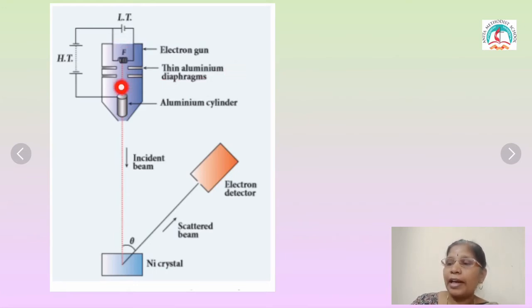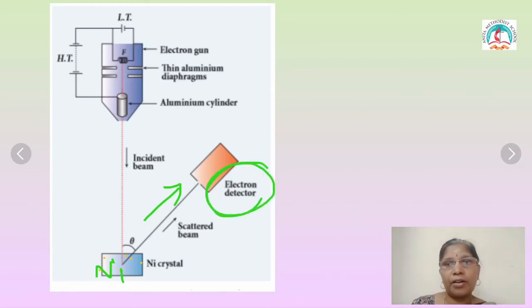Okay, the emitted electrons fall on the crystal, that is a nickel crystal. So the nickel atoms are diffracting the electrons. The diffracted electrons are received by this electron detector.